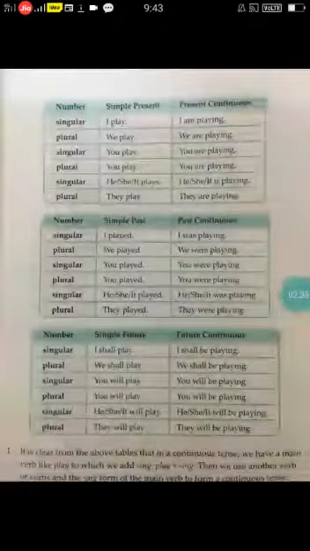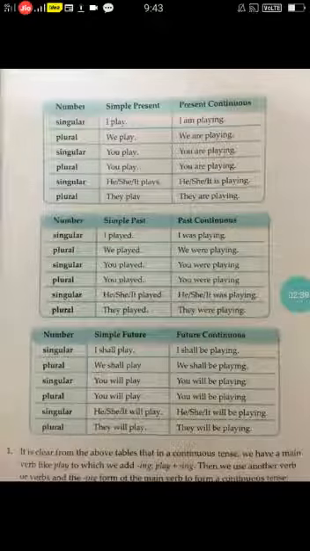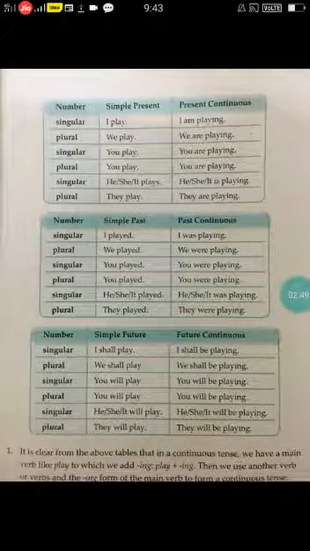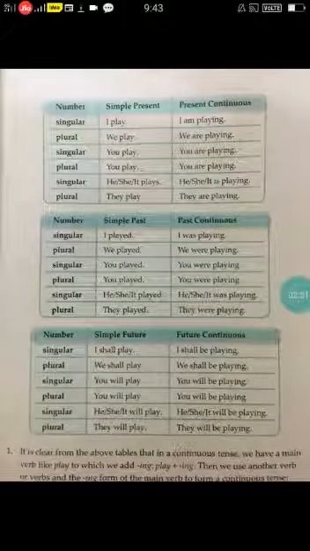Here, if you see this page, we have learned first person, second person, third person, right? So you all are very much familiar with these persons. First person is the person who is speaking. Second person is the person who is listening. Third person is the one the first and second person are talking about.